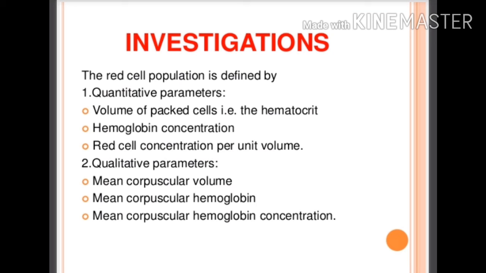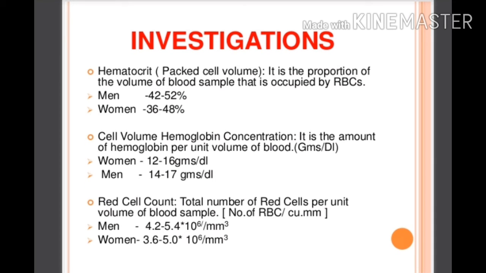Quantitative parameters are the volume of packed cells, that is hematocrit, hemoglobin concentration, and red cell concentration per unit volume, and qualitative by mean corpuscular volume, mean corpuscular hemoglobin and mean corpuscular hemoglobin concentration, that is MCV, MCH, MCHC. These are the various parameters for the investigation of RBCs.